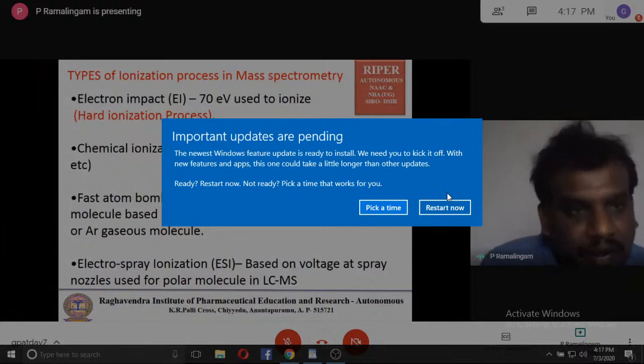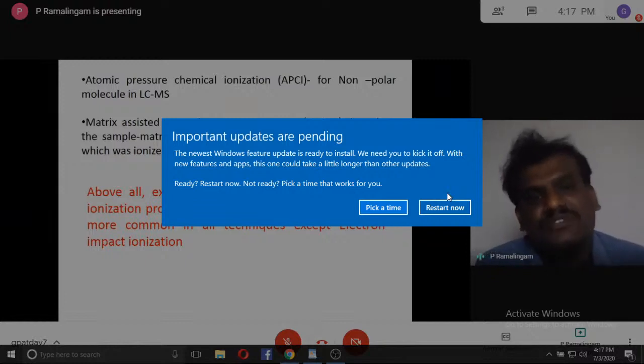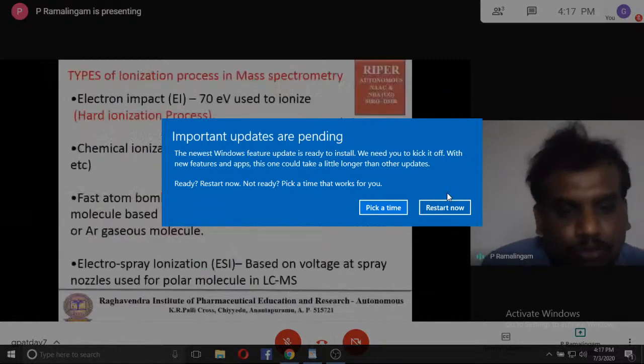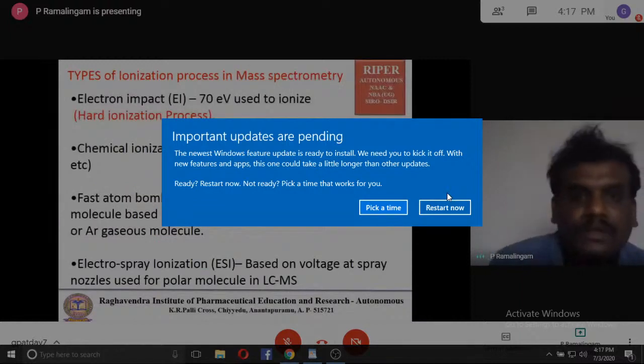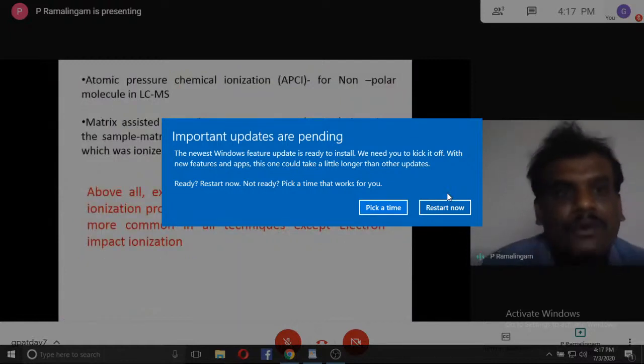And in advancement, we also have atmospheric pressure chemical ionization, which is more commonly used for non-polar molecules. You just see, electrospray ionization we more commonly use for polar molecules, and atmospheric pressure chemical ionization we use for non-polar molecules in LCMS.